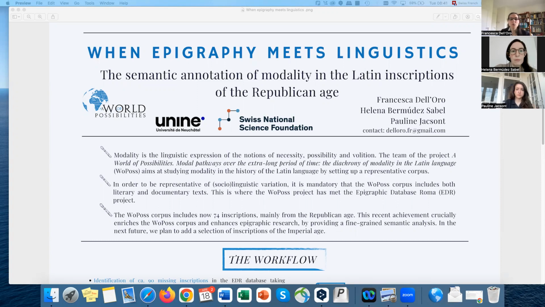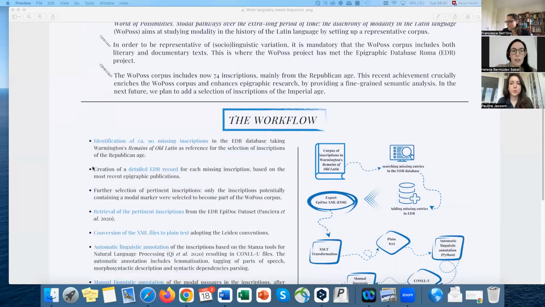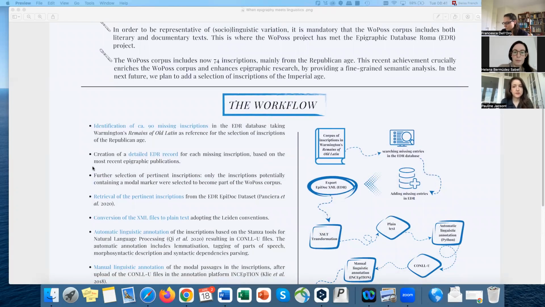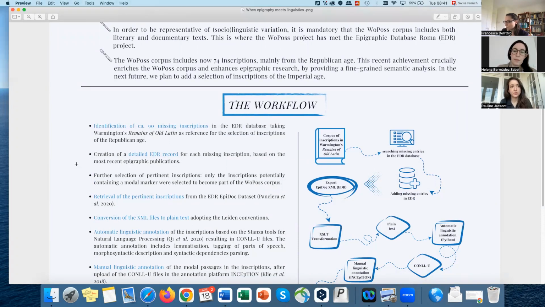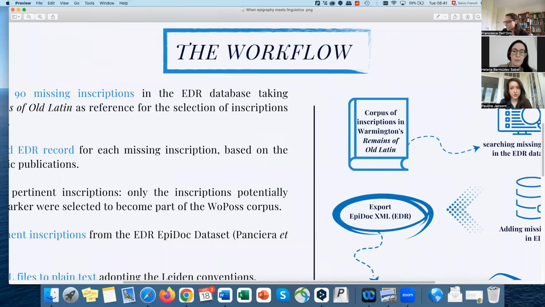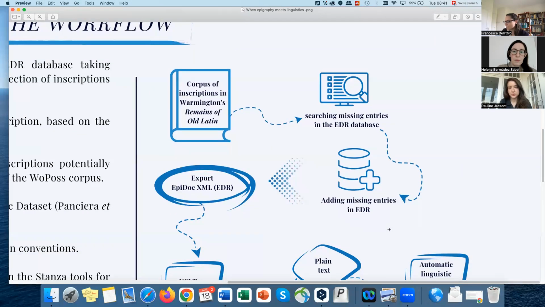This is why the WoPoss corpus includes both literary and documentary texts transmitted to us in a direct or indirect way. The first phase of this work was to integrate a set of pre-classical Latin data into the epigraphic database EDR. Based on Warmington's selection from the 4th volume, Archaic Inscriptions, of the Remains of Old Latin, and thanks to scraping the EDR data. In other words, we checked which of Warmington's selected entries were already present in the EDR, which allowed us to define the missing data we wanted to integrate.